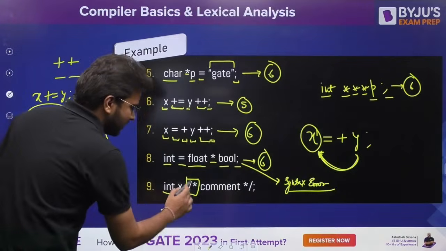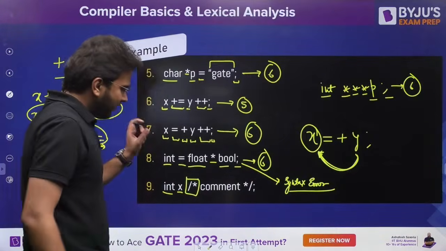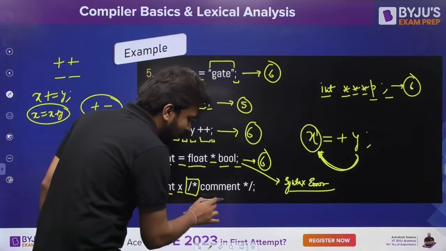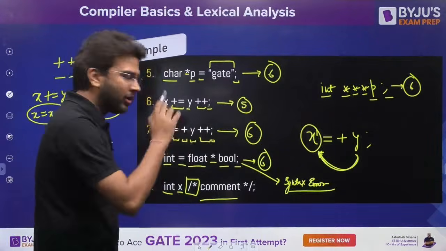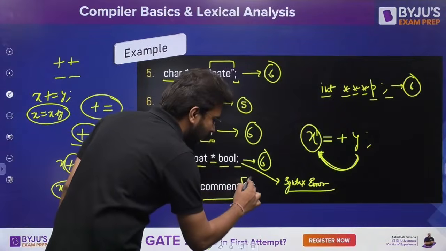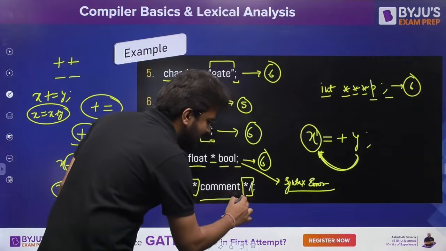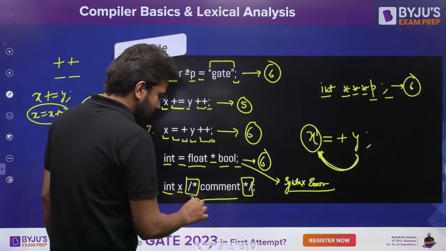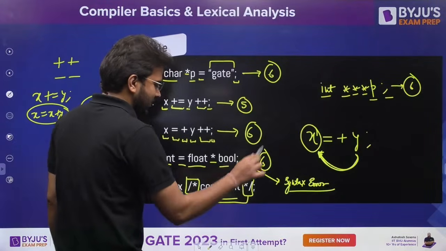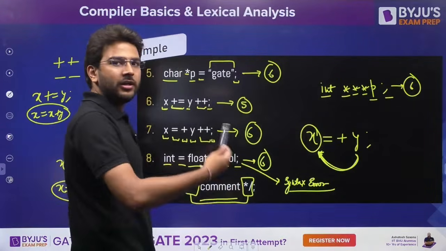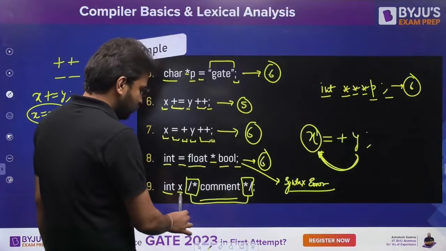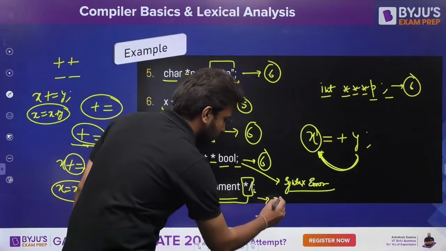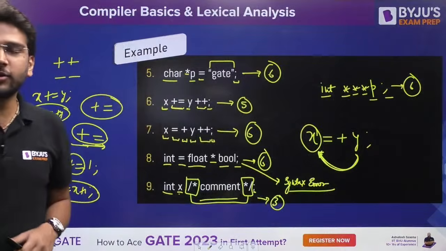So here, 1, 2, this is the beginning of the comment. Whenever it identifies the beginning of the comment, it is going to ignore everything and find the end of the comment. And this is the end of the comment. Once it identifies the end of the comment, it ignores all these things and then further considers tokens. So 1, 2, 3. Because you have a semicolon here, 3 tokens are present here. Is it clear so far?